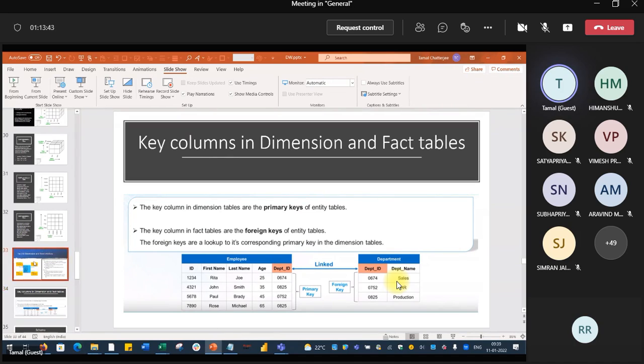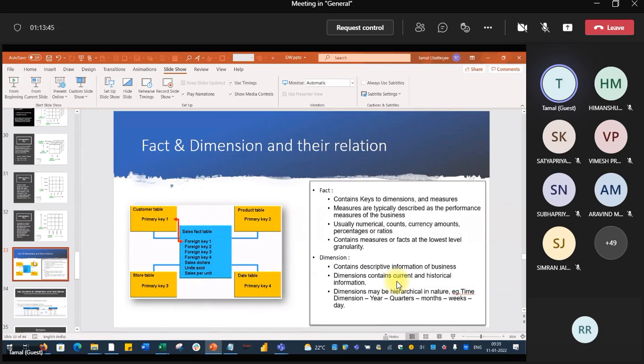Now going back to the previous one. See, I told you, these yellow ones are the fact tables. Sorry, these yellows are all dimension tables. Do not be confused. Dimension tables. The middle one is the fact table. Dimension tables will have the primary key because this data is relatively stable.